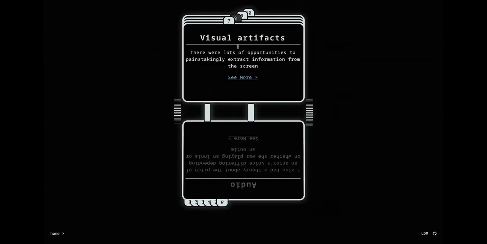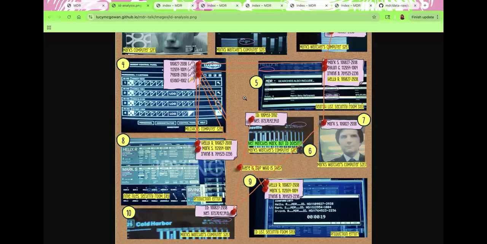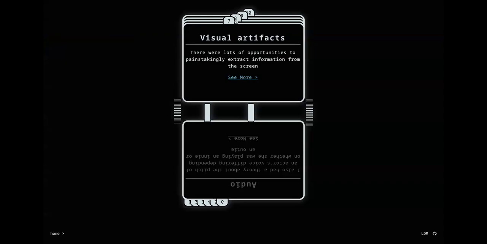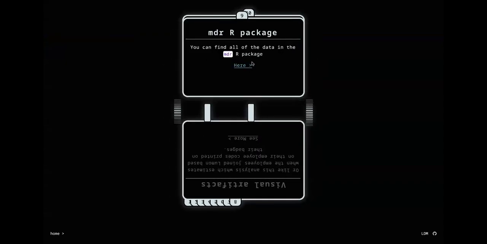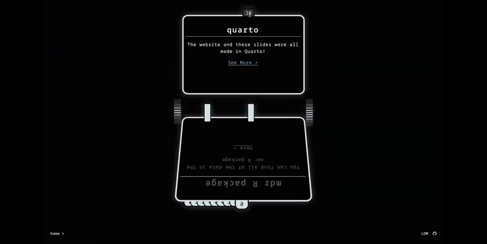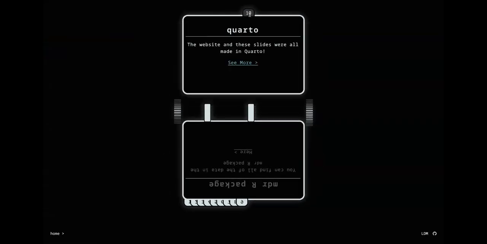So there were some visual artifacts too, where I could pull IDs from the screen. This is another example. And I think these last slides are just showing where you can get the R package. So you can get the R package here, and the slides were all made in Quarto, in case you're curious about that.